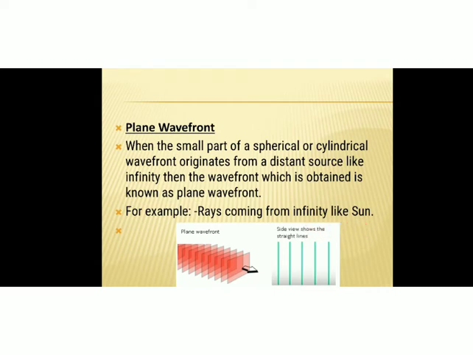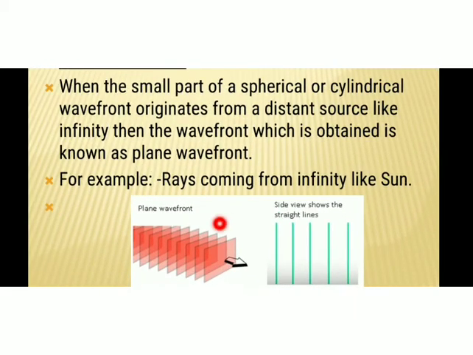When we join all the points in the waves coming from the sun, you will get a plane wavefront. This figure shows a plane wavefront. If we join all the locus, you will get a plane shape.